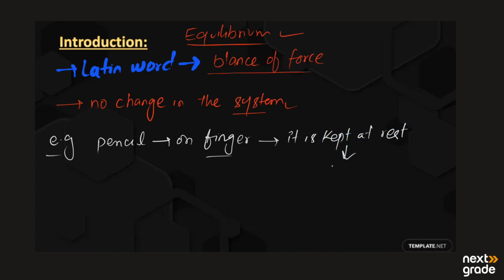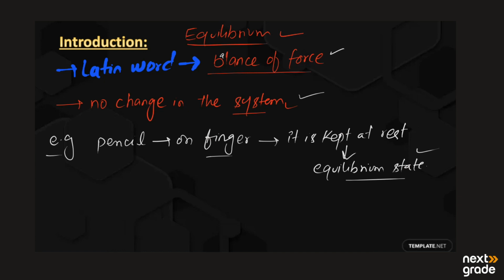That state may be known as the equilibrium state. So simply, the equilibrium state is a balance of force, or we can say no change in the system.